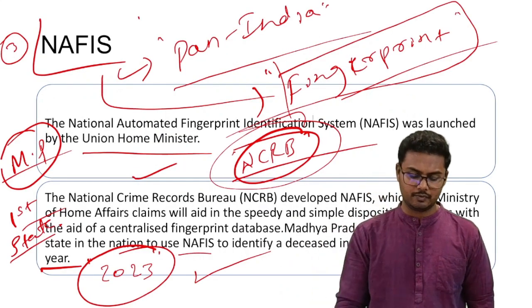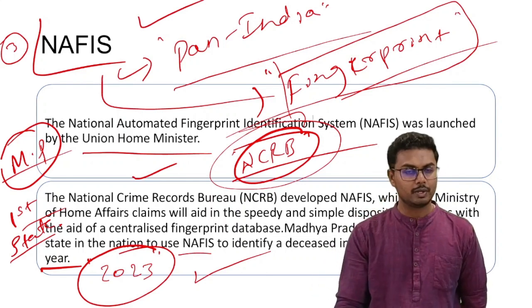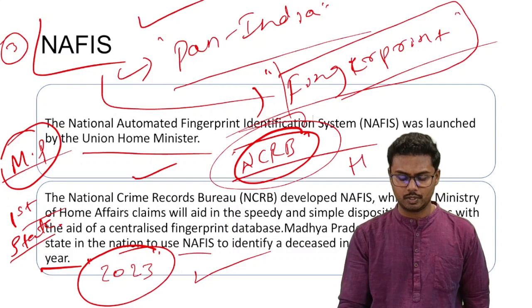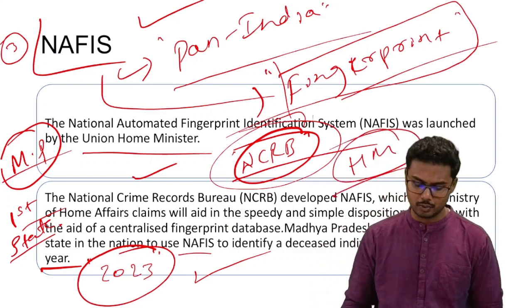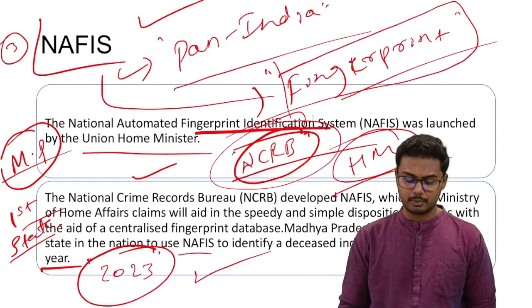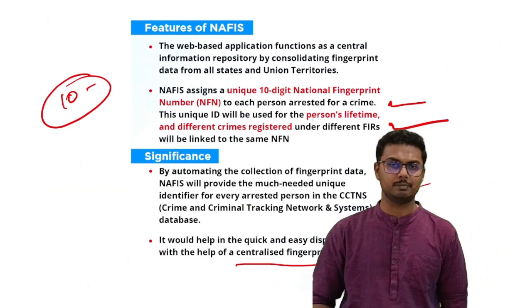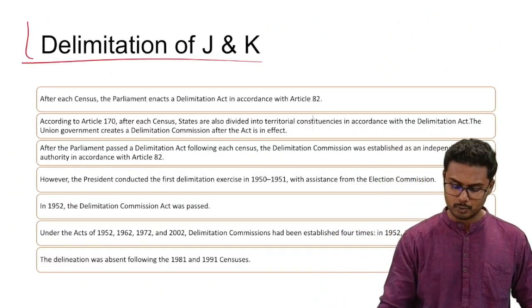Quick revision. NAFIS has been launched by NCRB, that is National Crime Records Bureau, to help the Union Home Ministry. Why? To ensure speedy justice. How? By registering fingerprints of criminals involved in various crimes. That's it. Next is about the delimitation of Jammu and Kashmir.